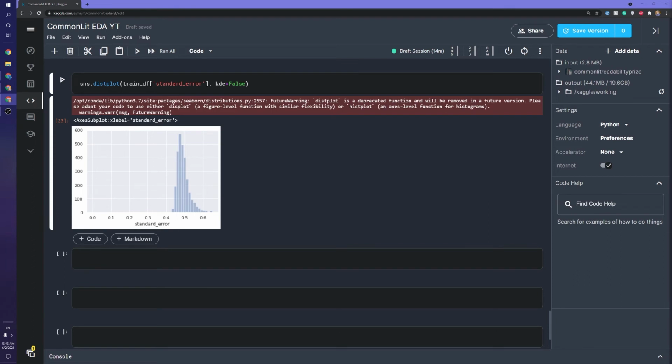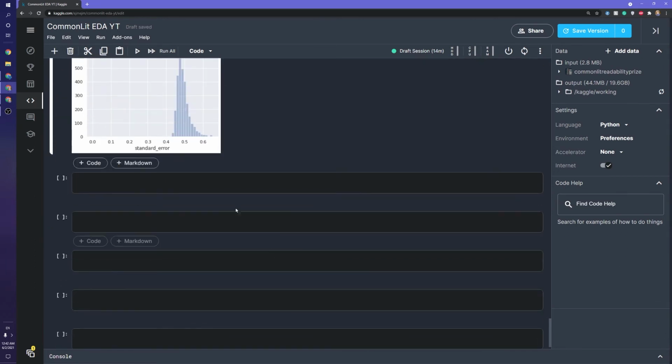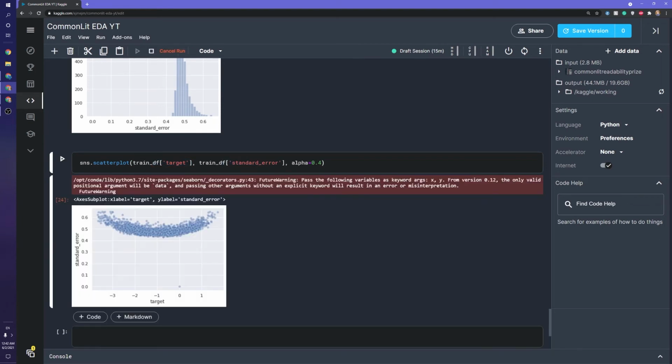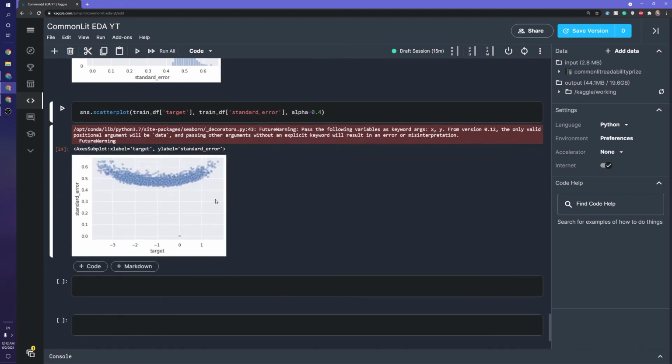Next thing we want to look at is a correlation between the target and the standard error. I don't know what would come up here, but we can check. So just another scatter plot. On the x-axis we'll have the target value, on the y-axis the standard error, and let's see what comes up. Okay, this is very interesting, right? We don't have to do any sort of fitting here to see there is a very clear correlation. Now, there is a little bit of variance here, but nevertheless, something's happening.